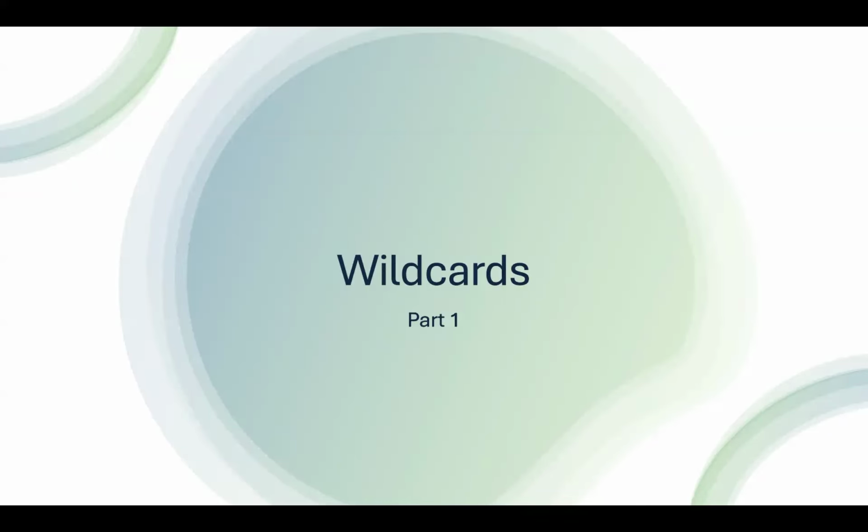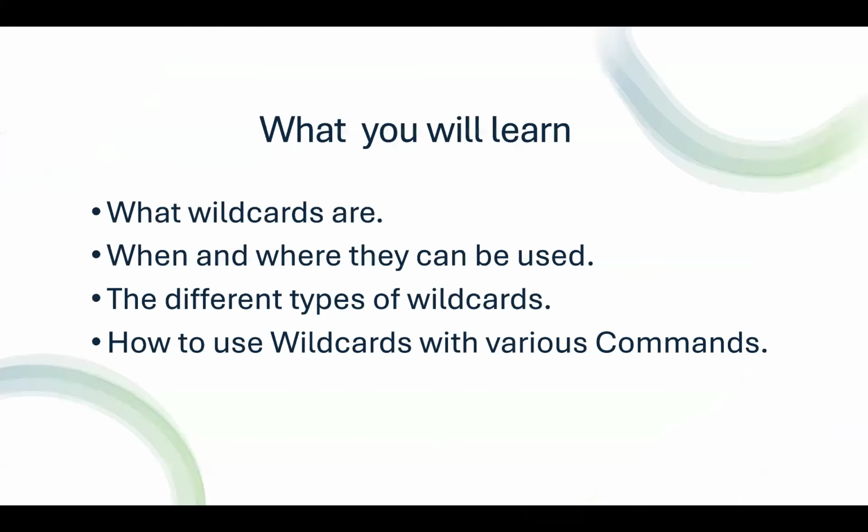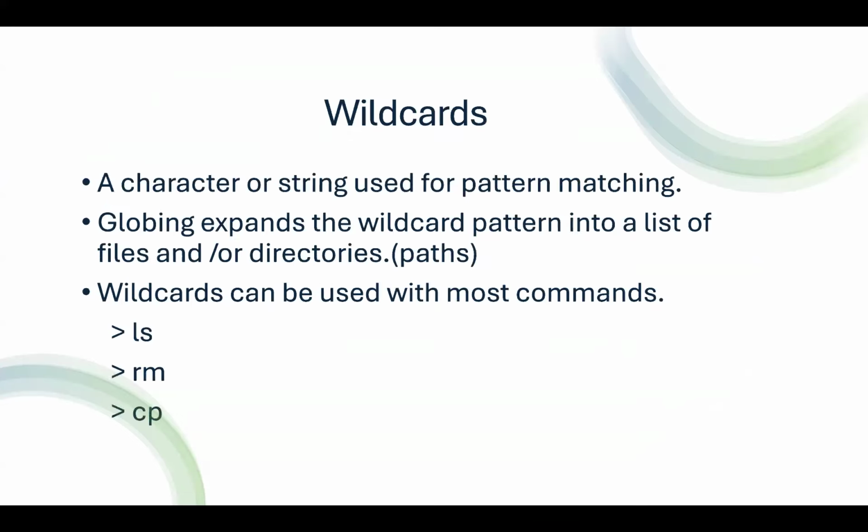In this lesson, you learn about what wildcards are, when and where they can be used, and various types of wildcards. A wildcard is a character or a string that is used to match file and directory names. You can use wildcards to create search patterns that, when expanded, will return a list of matching files and directories. Sometimes wildcards are referred to as globs or glob patterns. Globbing is the act of expanding a wildcard into the list of matching files and directories.